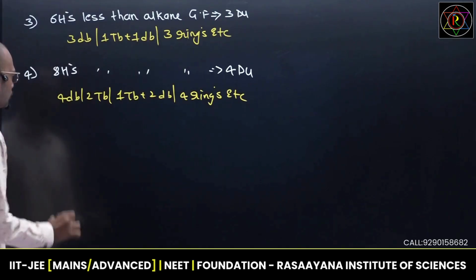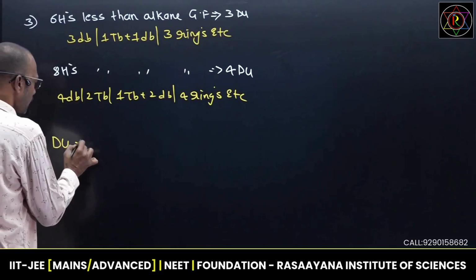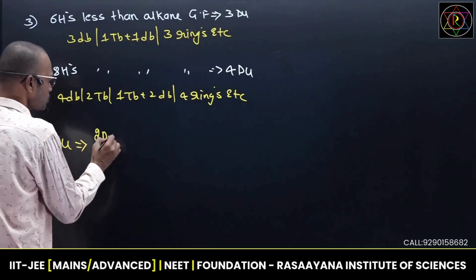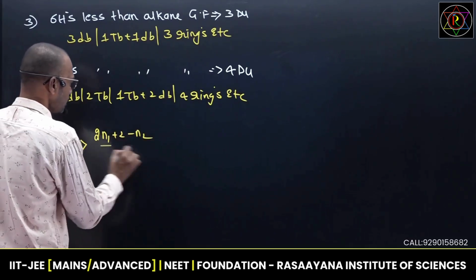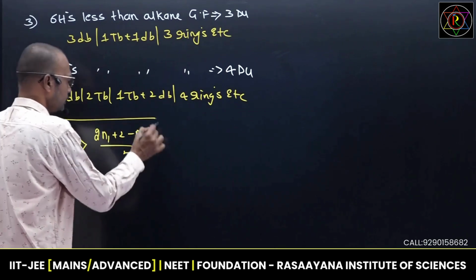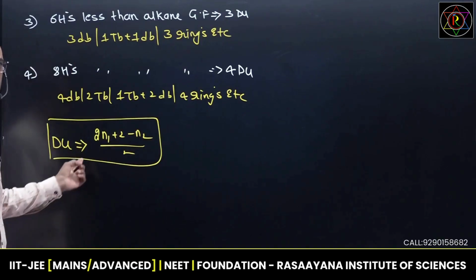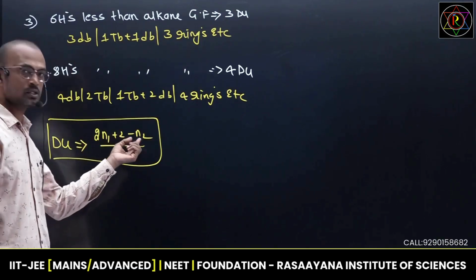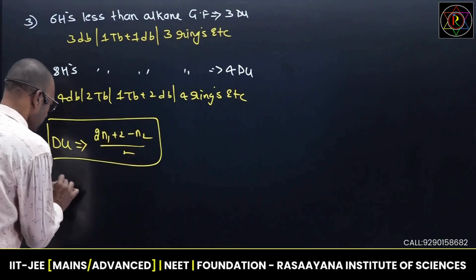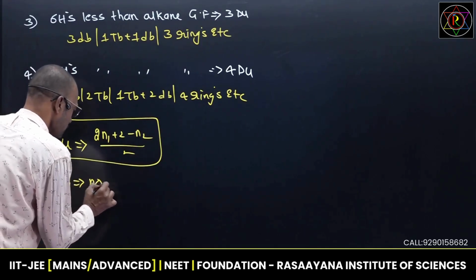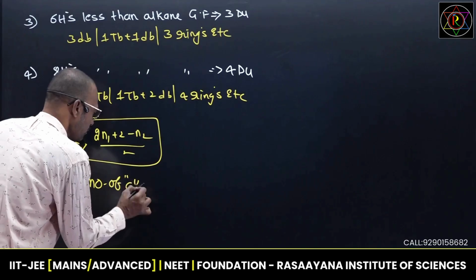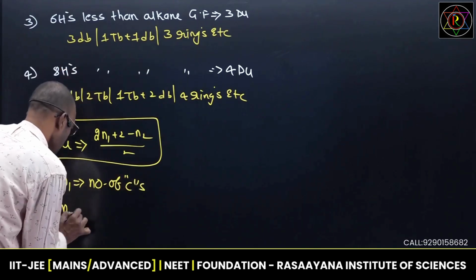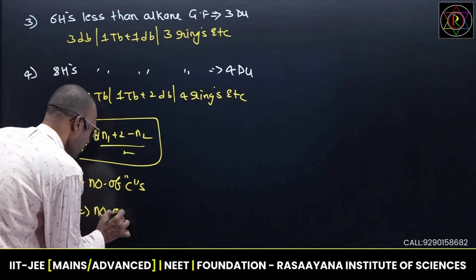Degree of unsaturation can also be calculated using a formula. The formula is (2n1 plus 2 minus n2) by 2. It is a direct formula to calculate degree of unsaturation. Here n1 is the number of carbons, how many carbons are present in a given formula, and n2 is the number of hydrogens.